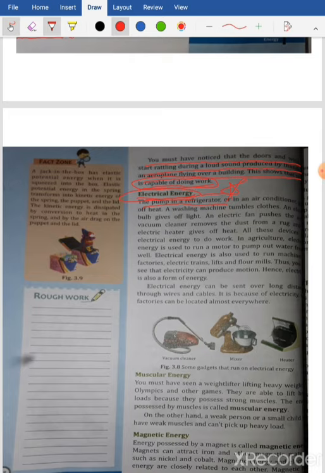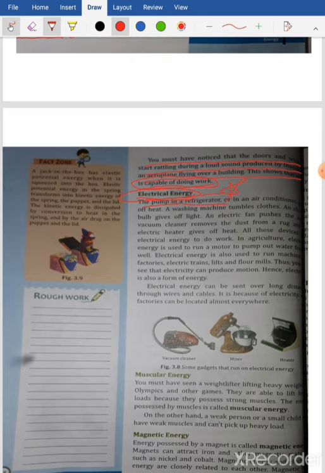So you have seen that at our home we have so many devices, right? From fridge, our geyser, oven, toaster, heater, isn't it? Yes, electric bulb, they're all using electrical energy. So all these devices use electrical energy to do work. In agriculture, electric energy is used to run a motor to pump out water from the well, and electric energy is also used to run machines in factories, electric trains, lifts and flour mills. Thus you can see that electricity can produce motion, and hence electricity is also a form of energy.